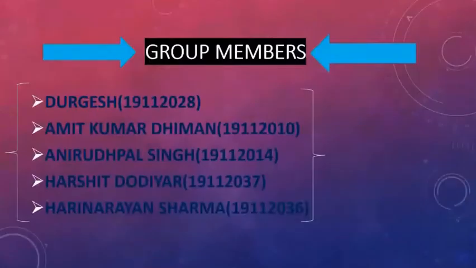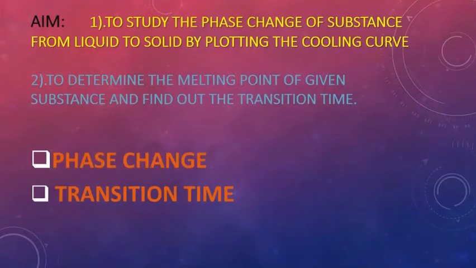Here are our group members. Next slide. Our aim of the presentation is to study the phase change of a substance from liquid to solid by plotting the cooling curve. And second is to determine the melting point of the given substance and find out the transition time.